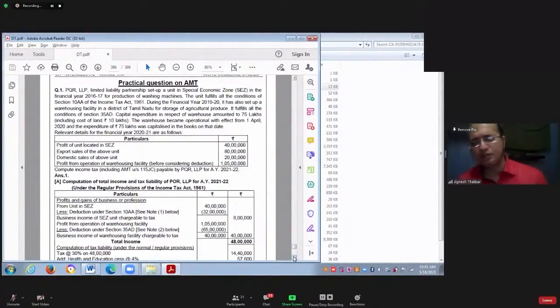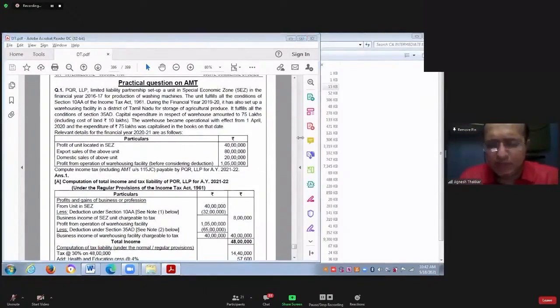Why did the government come out with this alternate minimum tax mechanism? Because due to deductions, income was falling drastically and tax liability was falling drastically. The government's tax collection was getting affected badly. That is the reason the government came out with an amendment to ensure that their tax collection is consistent. Dikshit, yes, all these conditions are cumulative in nature.